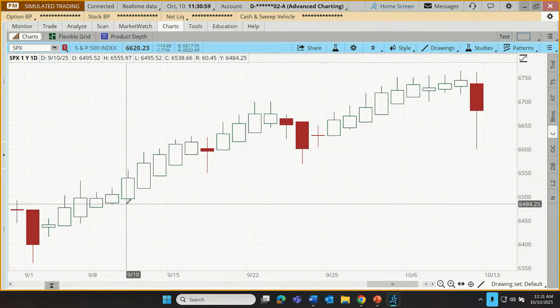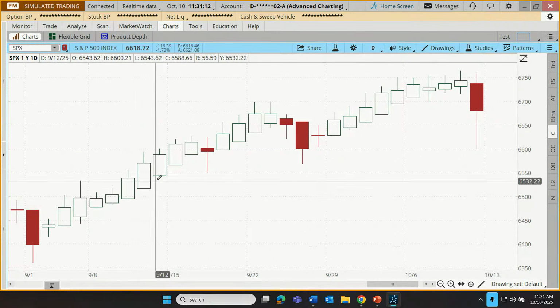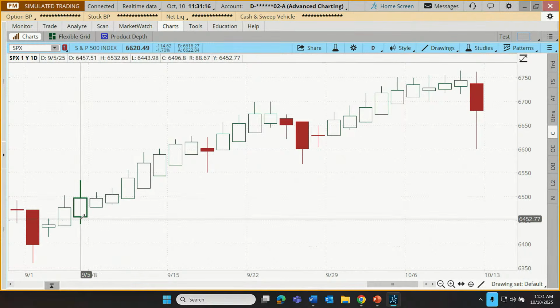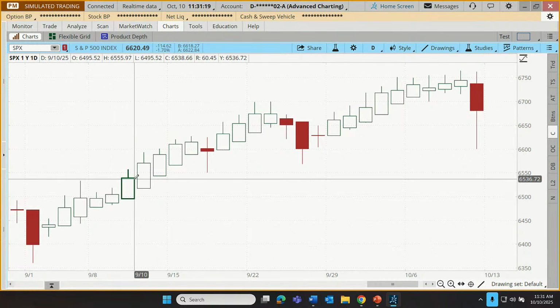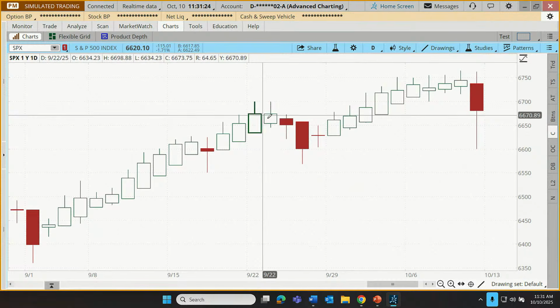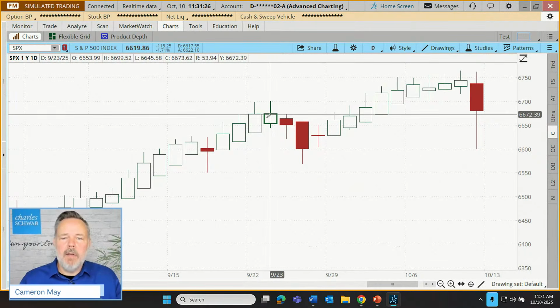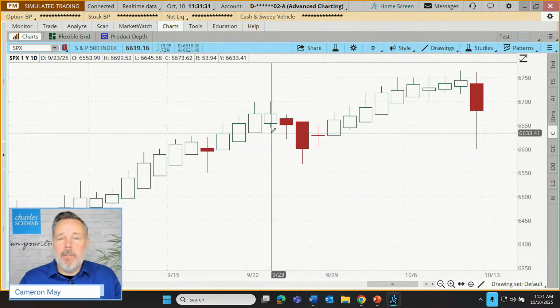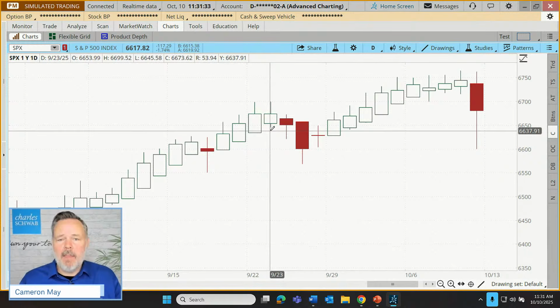What that literally means is that we're getting sort of upside gaps every day, and we're never going back down below the midpoint of the previous day's candle. That's how that's constructed. So that is just particularly strong trading. So we have bullish candles, which have a bit of a wick here. We have strong bullish candles, and then we start to transition. When we get up to peaks, sometimes we'll see a smaller candle with a tall wick sticking out the top and a wick sticking out the bottom.